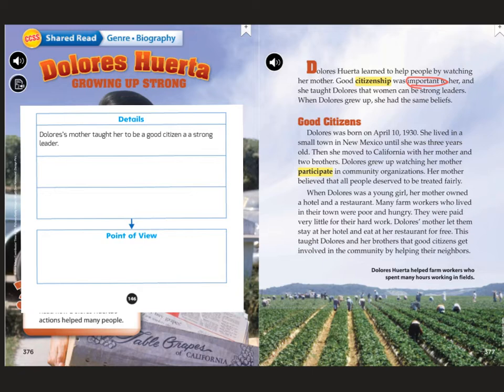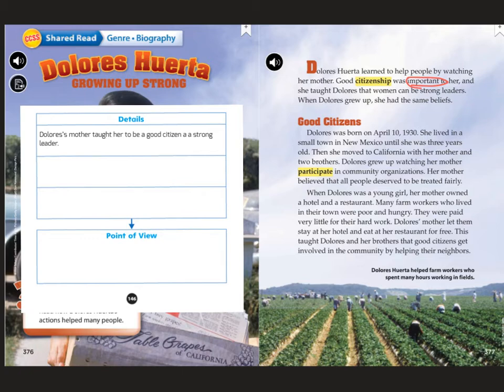So as we are reading, we are going to keep looking for important details that support the author's point of view. Whenever you see something that might be important, something specific about Dolores, we want to add that to our graphic organizer. Now, there could be more than one detail in a box, so I'm going to keep on reading because I could find some more information there.